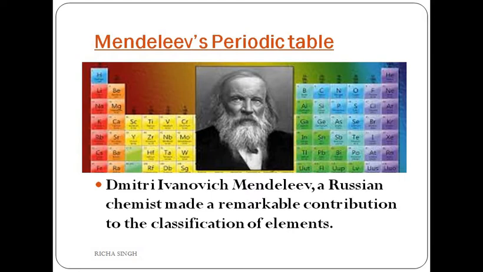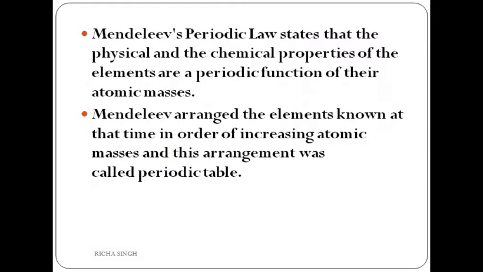Then he summed up his conclusion in the form of a law known as Mendeleev's periodic law, given in the year 1869. According to this law, the properties of the elements are a periodic function of their atomic masses. The repetition of similar properties after a definite gap is also known as periodicity in the properties.